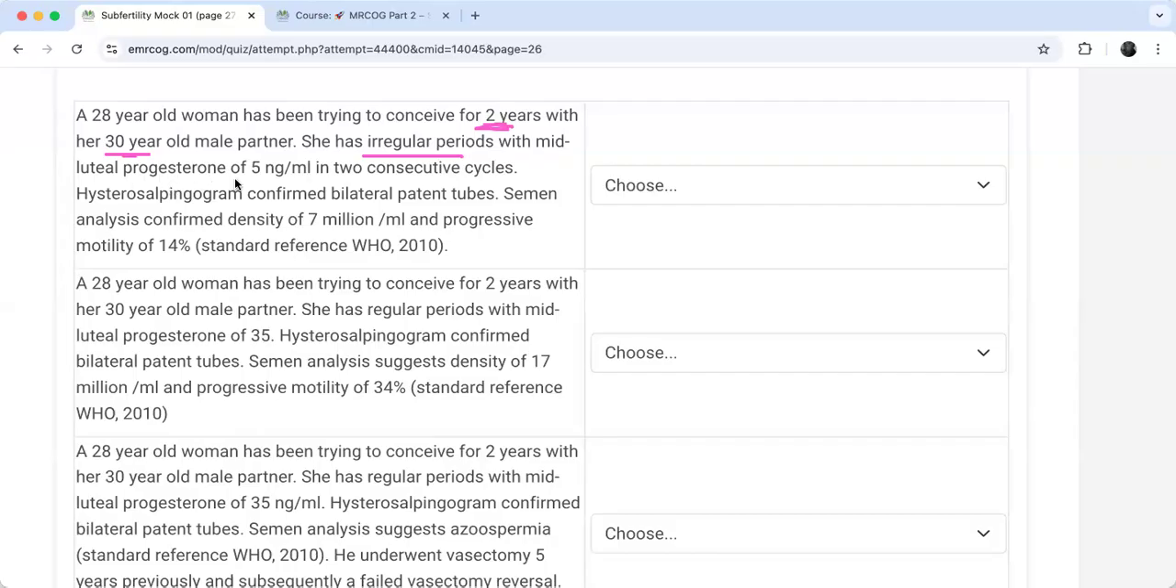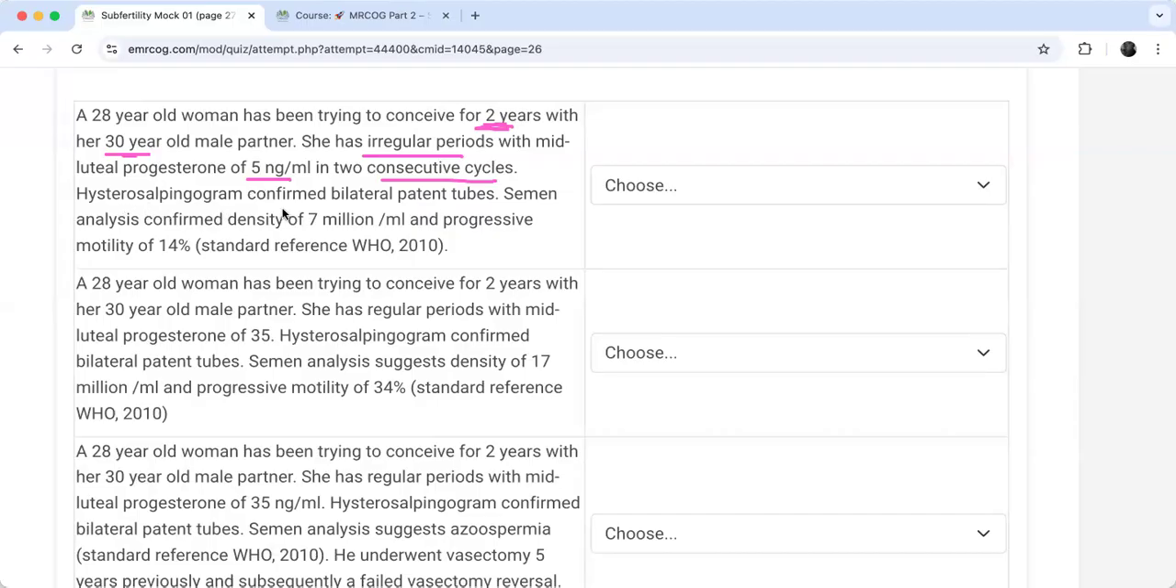With mid-luteal progesterone of 5 nanogram per ml in 2 consecutive cycles. Oh, so now this is confirmed anovulation, right? No ovulation in this female. So this is confirmed, and this is, by the way, the first investigation that the GP will arrange for a female. The first investigation for the male is the semen analysis. The first investigation for the female is the mid-luteal phase progesterone. So in 2 consecutive cycles, there was low progesterone, so anovulation.